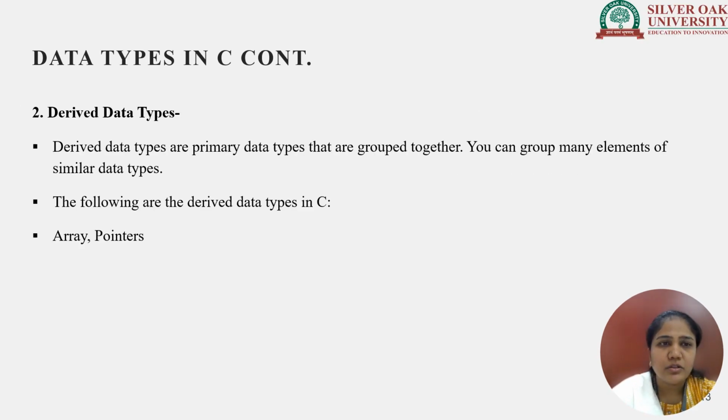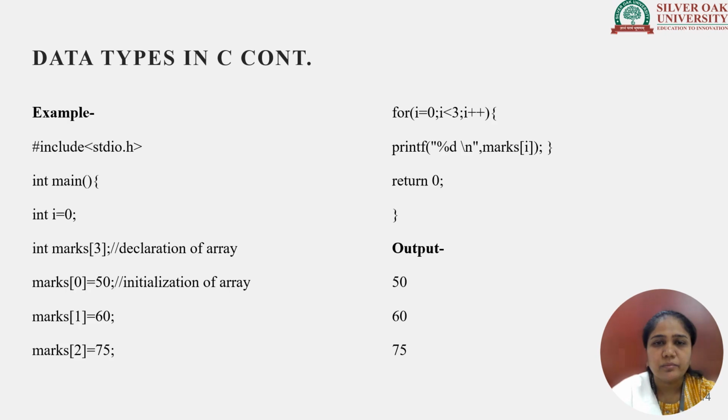Let us see derived data types, another data type provided by C. Derived data types are nothing but primary data types that are grouped together. We can group many elements of similar data type. What are the examples of derived data type? Arrays and pointers. Let us take an example. Like in the given example, after the declaration of variable I, we have declared marks. Now this marks is referred to as an array.